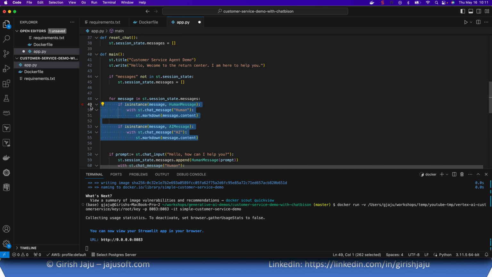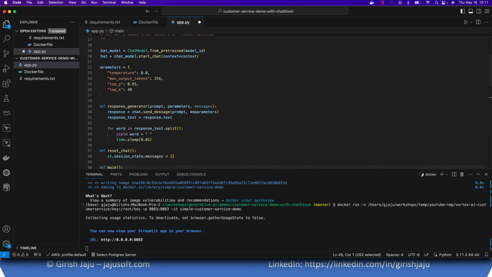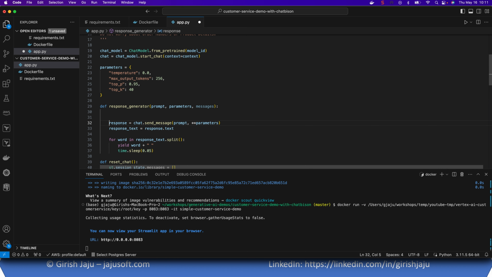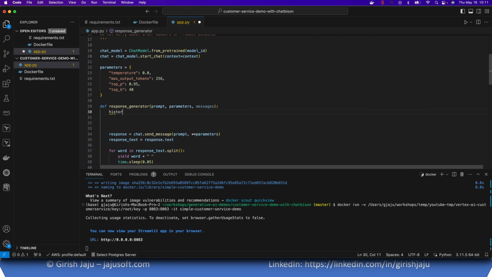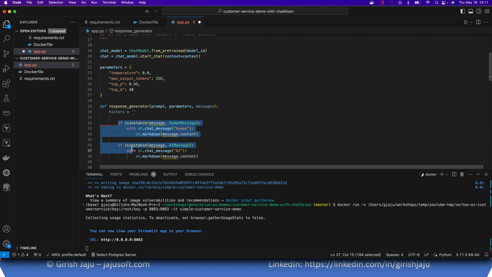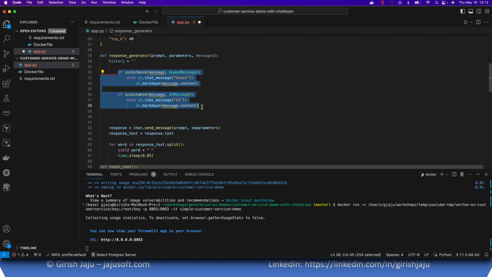Second thing, we have to fix it, the more historical data that we send to the model. So in this method, let's create a variable called history, and then we'll use some of this code. We have the messages already in here, and we'll iterate over this thing. So I'm just going to keep this here and then write a for loop for message in messages.